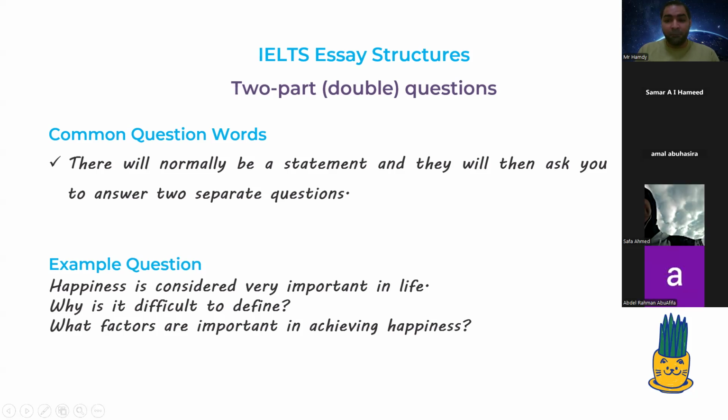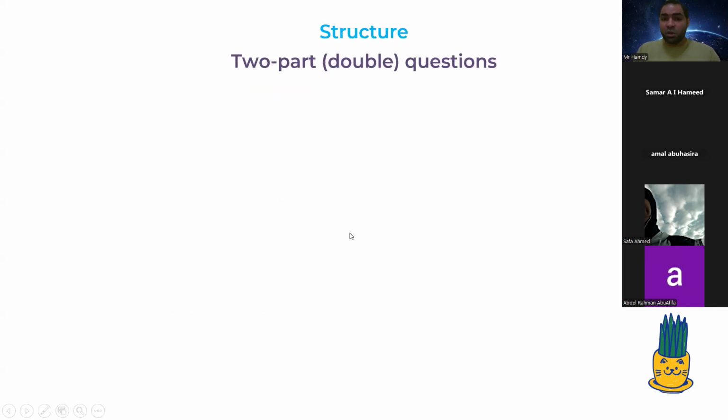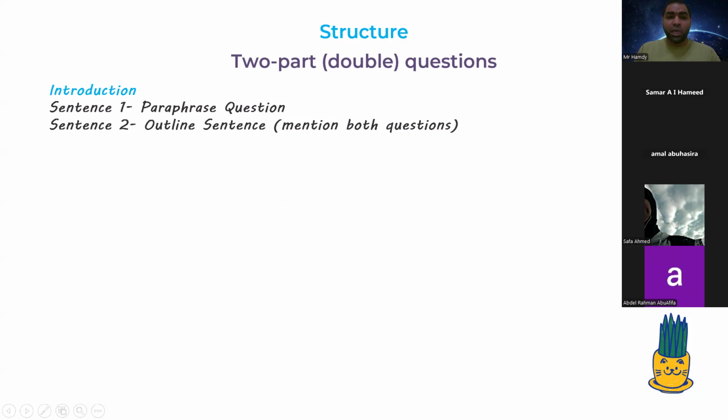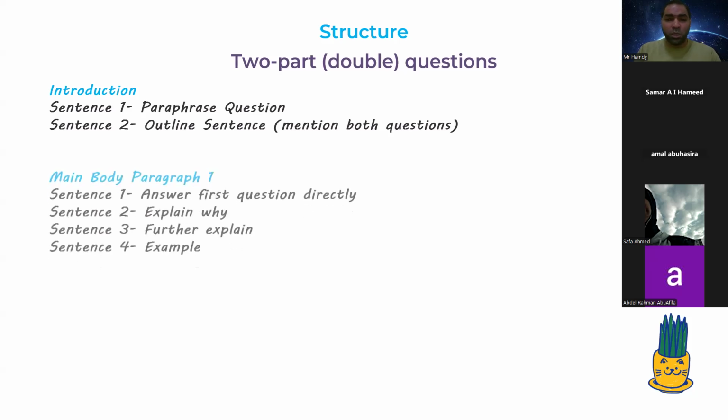Yes, the first part is why is it difficult to define happiness? And the second part is the factors that are important in achieving happiness. So do we mean, Safa, that we have to mention the two questions? Yes, it means that we have to answer the two questions of this essay. What's the structure here? We also have to paraphrase, and in the outline sentence you have to mention both questions, and we'll have an example about this one, I think.